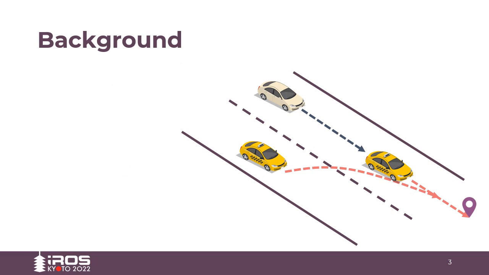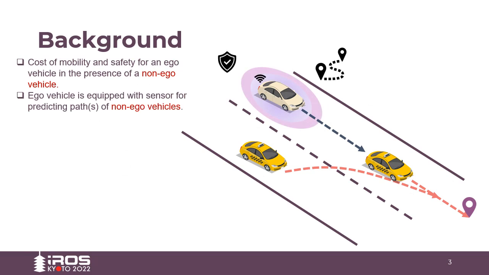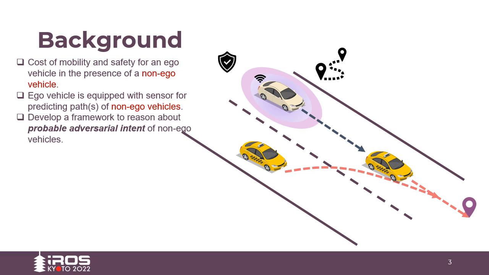In this work, we reason about the mobility and safety or security cost of an ego vehicle in the presence of a non-ego vehicle. We assume an ego vehicle is equipped with sensors such as LiDAR or radar or other sensors generally found in autonomous vehicles for predicting the path of neighboring vehicles for a finite horizon. We develop a framework to reason about such probable adversarial intents of non-ego vehicles, that is, as opposed to deterministic adversaries, we assume stochastic adversaries.